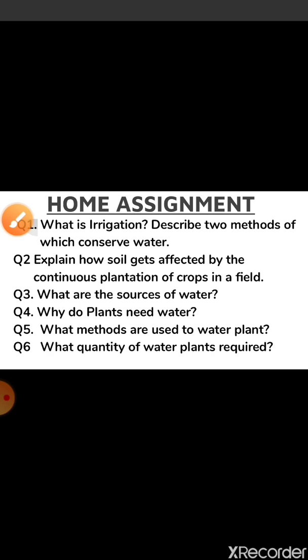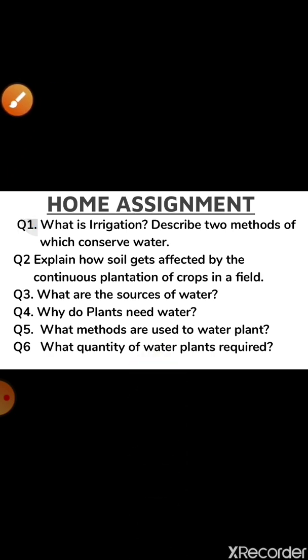Now here is your home assignment, children. I hope after seeing this video you all are able to do this home assignment, and you have to do it in your rough notebook. Okay, so first question is what is irrigation. Second is explain how soil gets affected by continuous plantation of crops in a field.